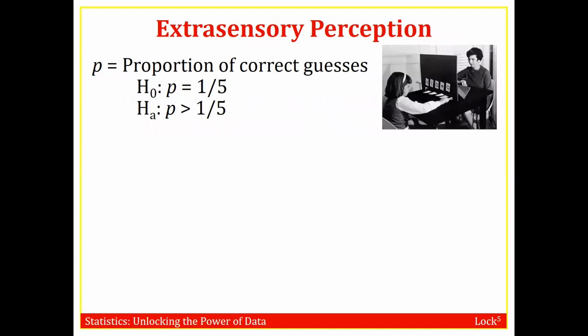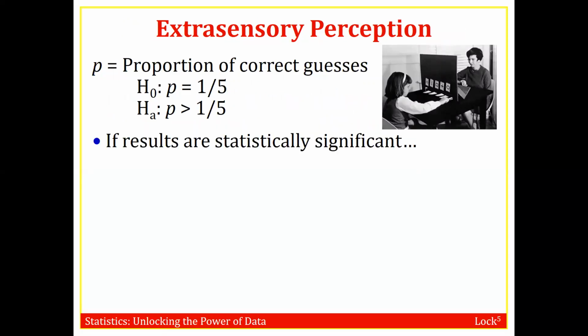So back in the ESP example, we see here the null and alternative hypotheses. Now let's suppose that we had a couple people participating where one was trying to telepathically communicate to the other, and the other one would guess, and they did this 10 or 20 or whatever times.